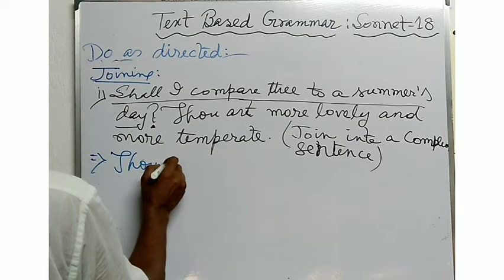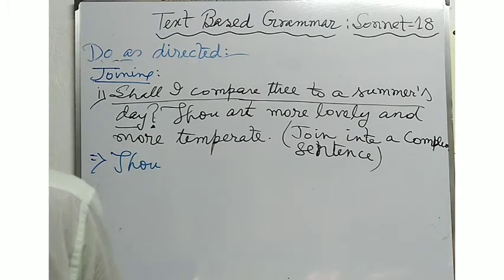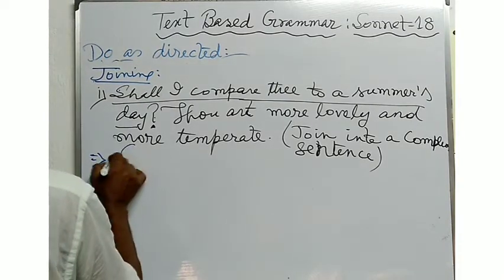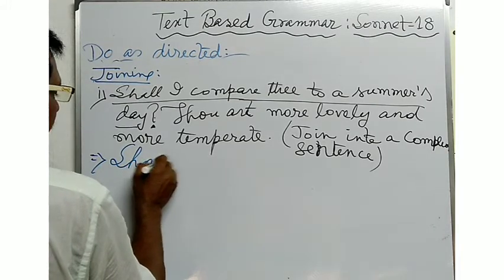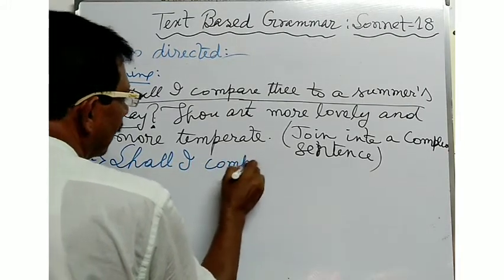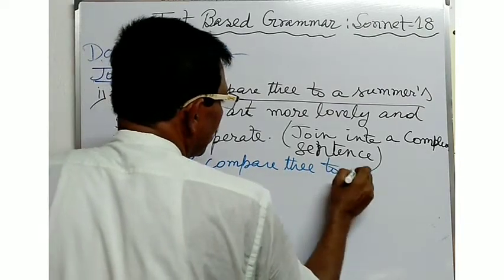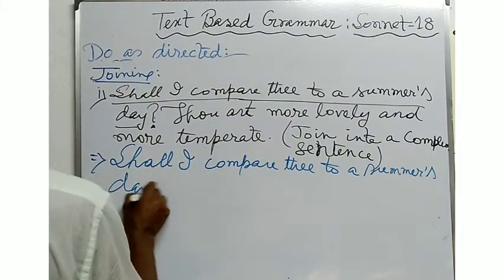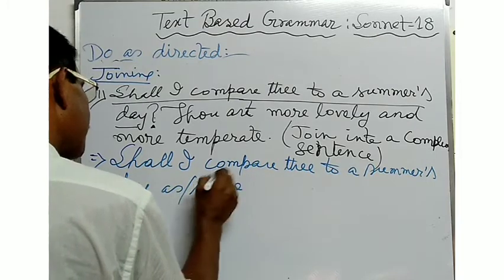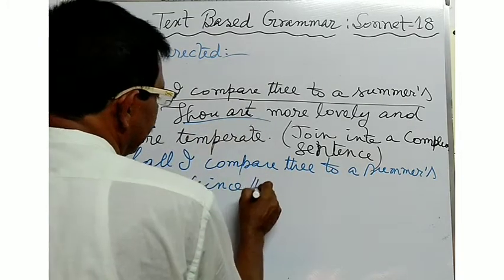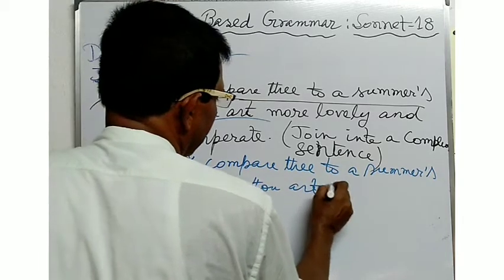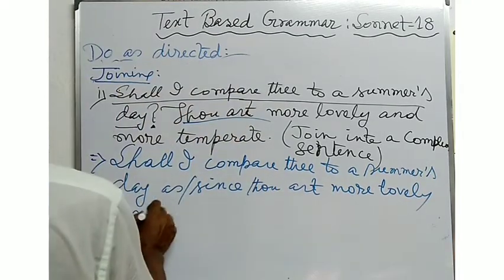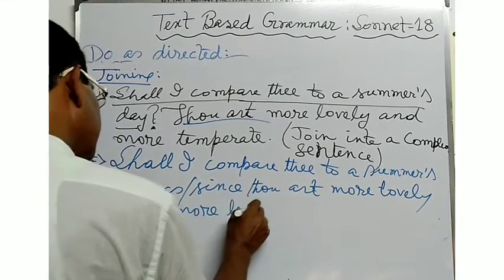You will have to write down the answer. Shall I compare thee to a summer's day, as or since thou art more lovely and more temperate.